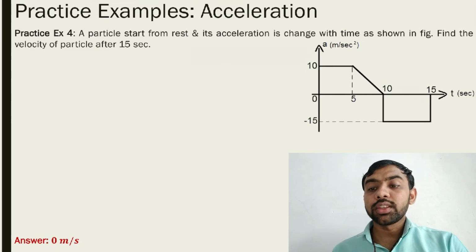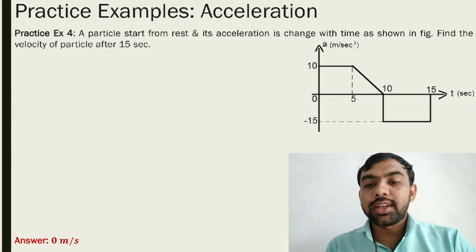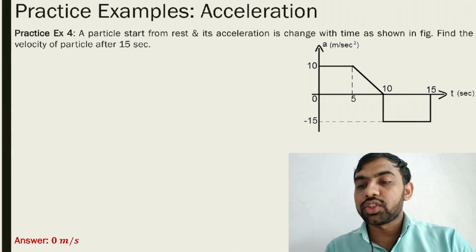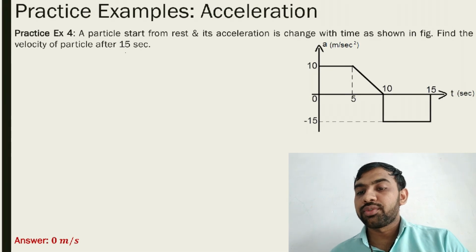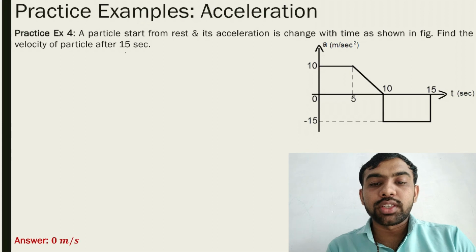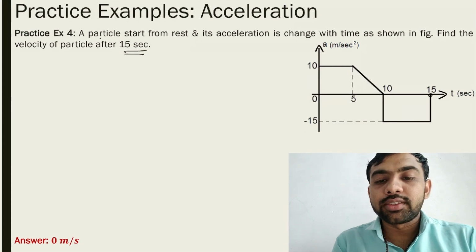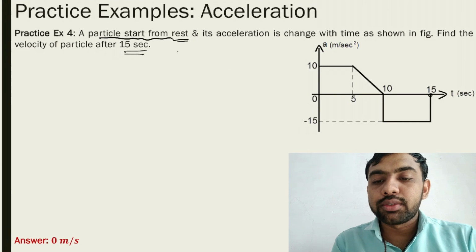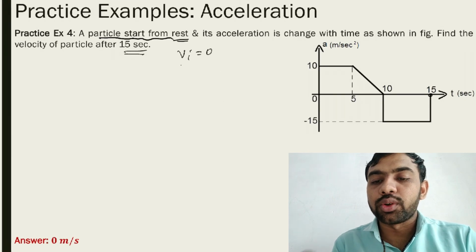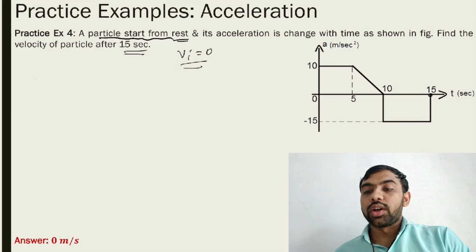Example number 4. That is a graph based question. The particle starts from rest and its acceleration is changed with respect to time as shown in figure. Find the velocity after 15 seconds. मतलब यहाँ पे velocity चाहिए. So what is the writing here? Starts from rest. It means v initial is equal to 0. Initial velocity क्या है? 0 है.